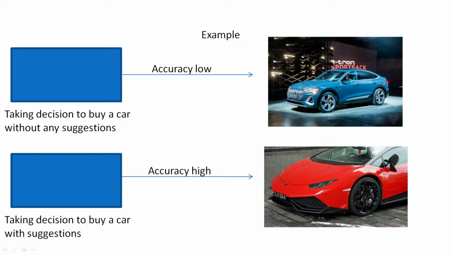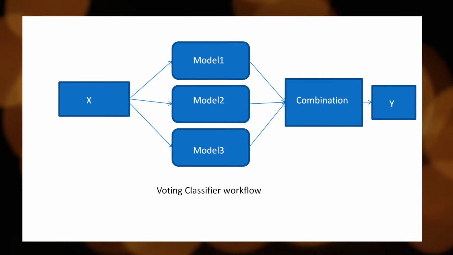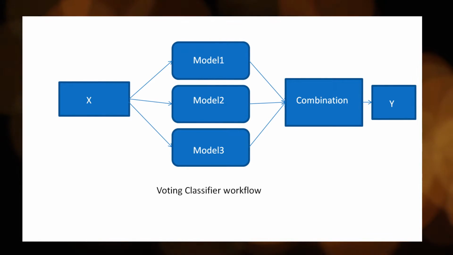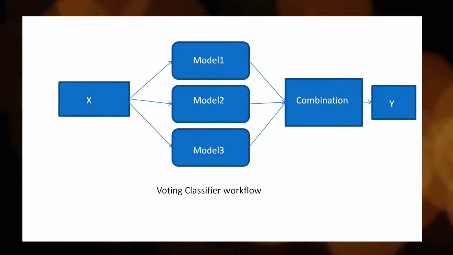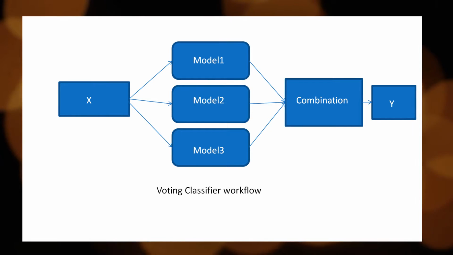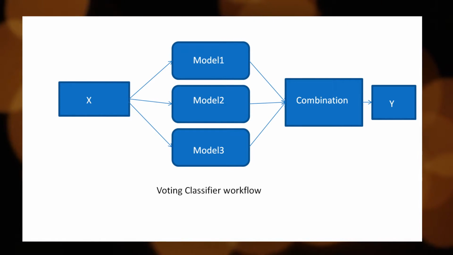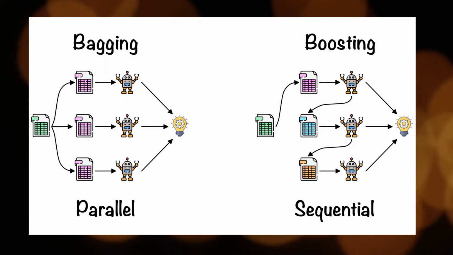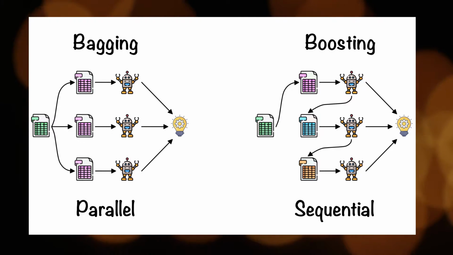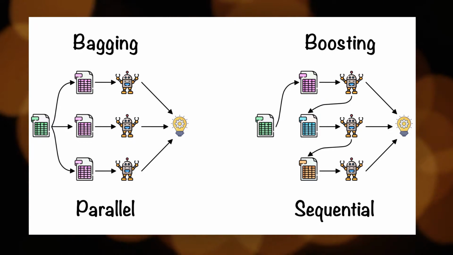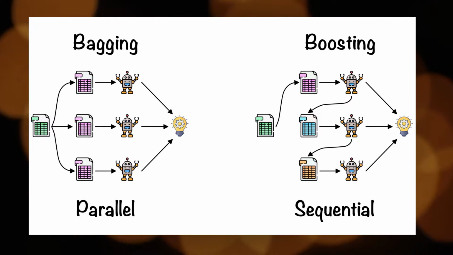In machine learning, ensemble is a very huge topic to discuss. It is not an easy task to explain all the ensemble methods in a single video. That's why in this video we are going to discuss one particular method from the ensemble group, which is called the voting classifier. First of all, the ensemble techniques are divided into three categories. The first one is bagging, the second one is boosting, and the final one is stacking. Now we are at the voting classifier. In this video we are going to discuss the voting classifier in more detail from the bagging category.